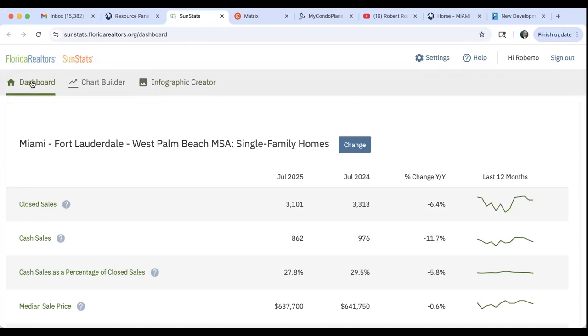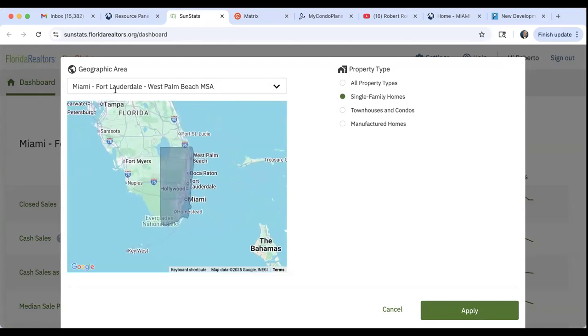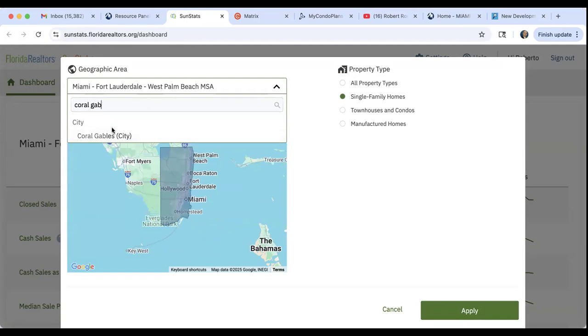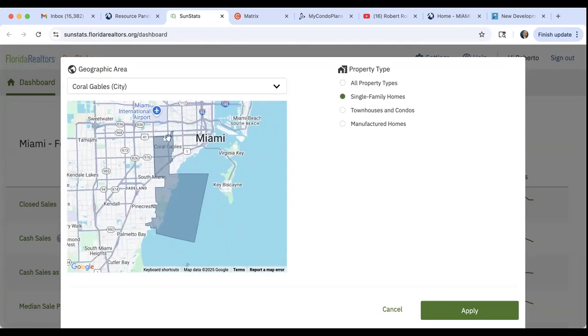So right here you have dashboard and right here you have change, right? So you guys can do, so the last time I used this for single family homes in all of Miami-Dade, Fort Lauderdale, and West Palm Beach. So basically the Tri-County area. Let's say we wanted to do this for Coral Gables alone, right? Let's put in here Coral Gables City. So this is only for the city of Coral Gables, single family home apply.